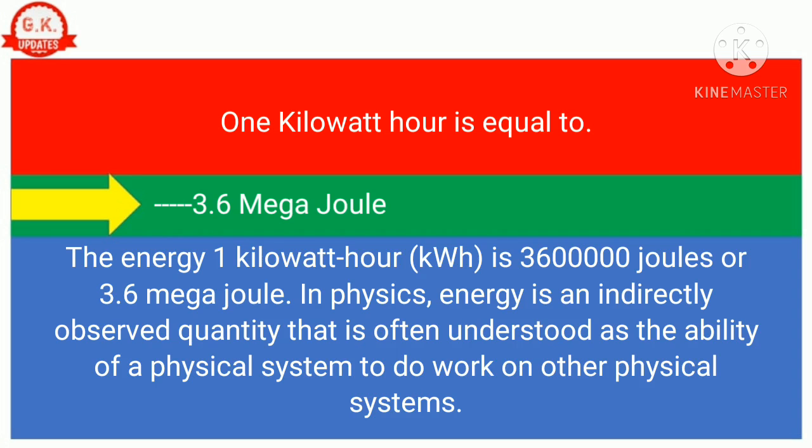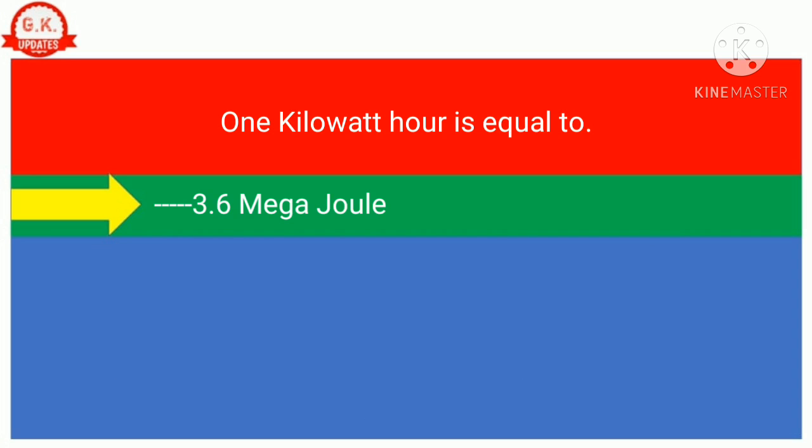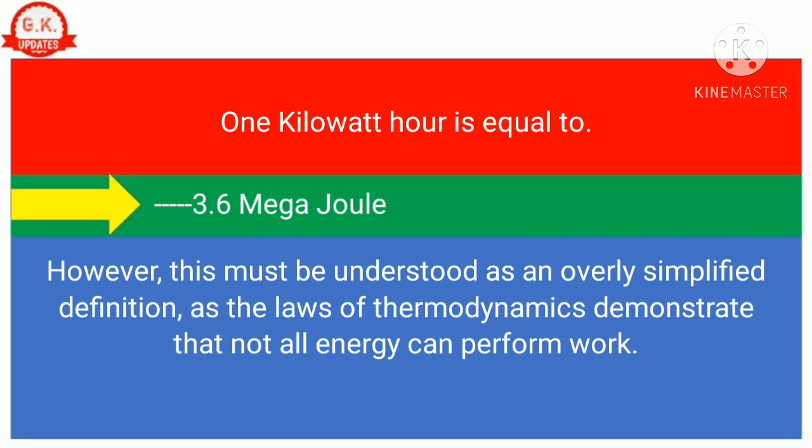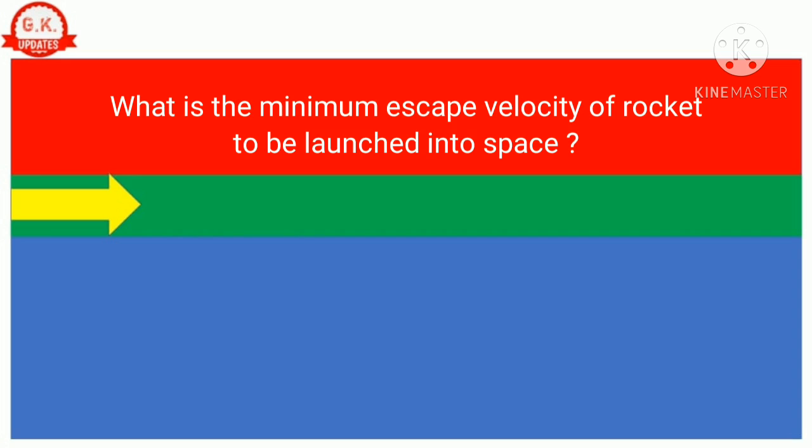In physics, energy is an indirectly observed quantity that is often understood as the ability of a physical system to do work on other physical systems. However, this must be understood as an overly simplified definition, as the laws of thermodynamics demonstrate that not all energy can perform work.